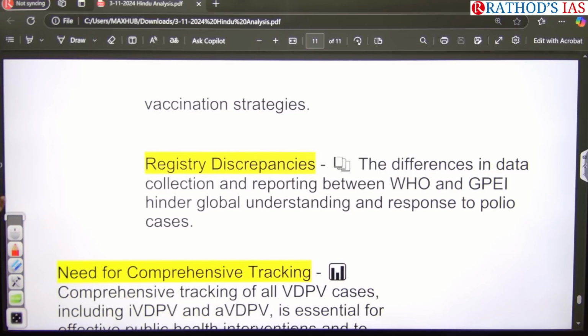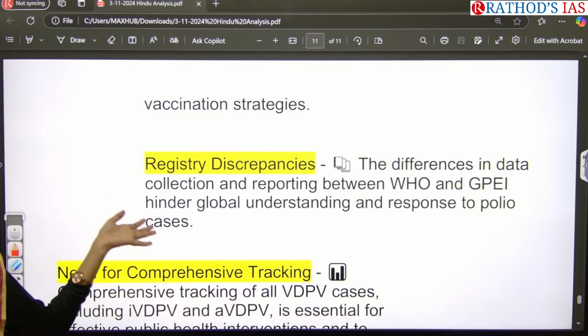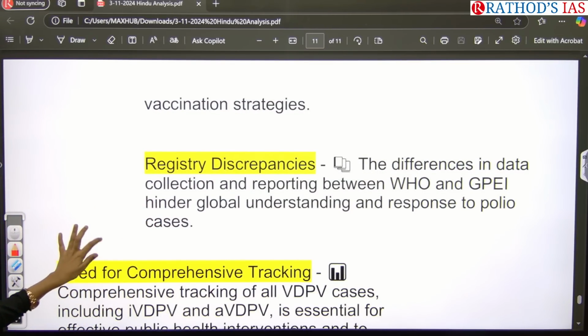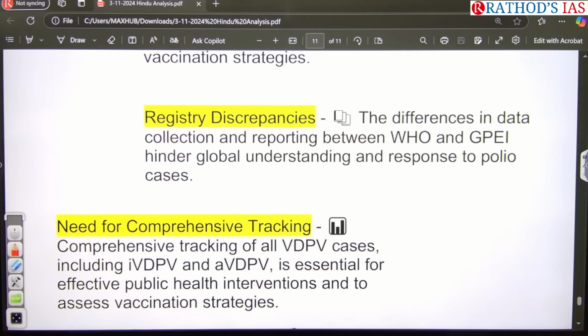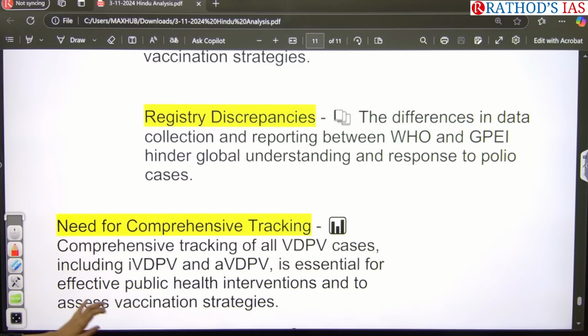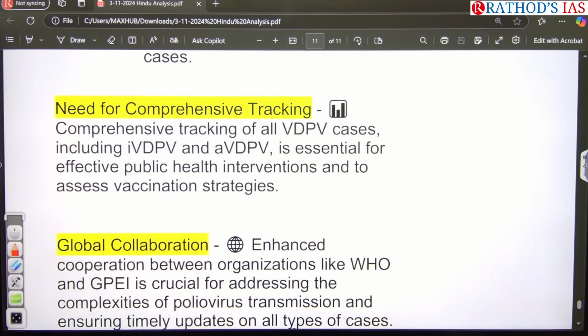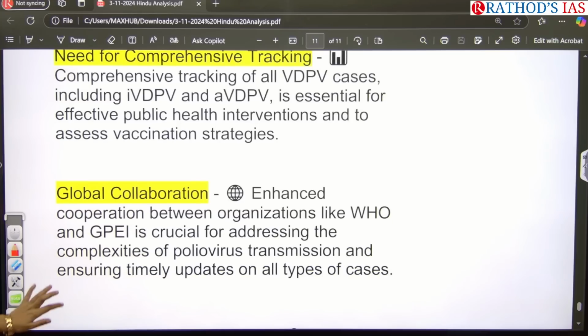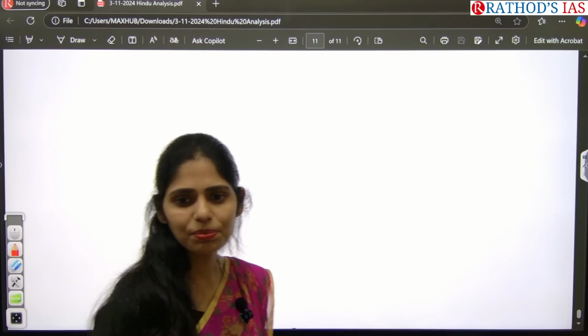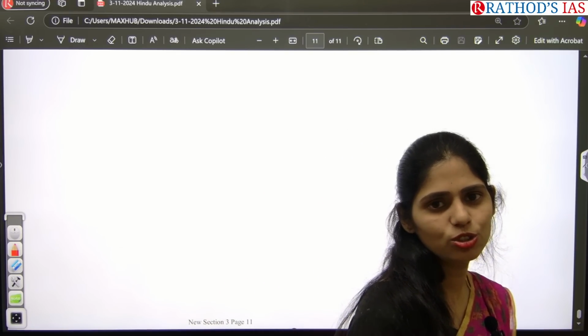And we need to maintain proper registries regarding data collection as well as reporting, so that we can understand the response to these polio diseases. And we need proper tracking as well, so that we can make effective public health interventions and assess vaccine strategies. So that's the thing. These are the important articles that appeared in today's Hindu newspaper.